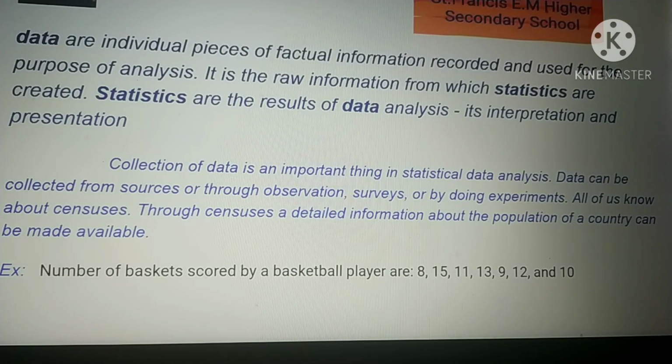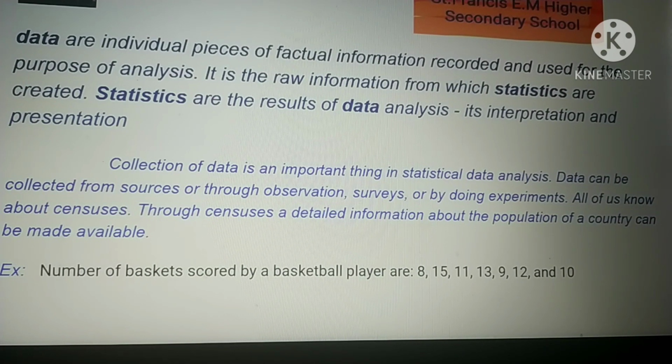From this data, we can analyze important things. This collection of data is an important thing in statistical data analysis. To analyze or to know some information, this data will be very useful.